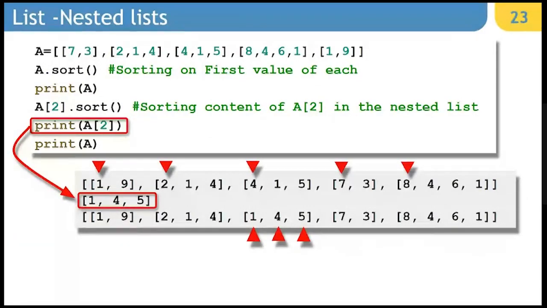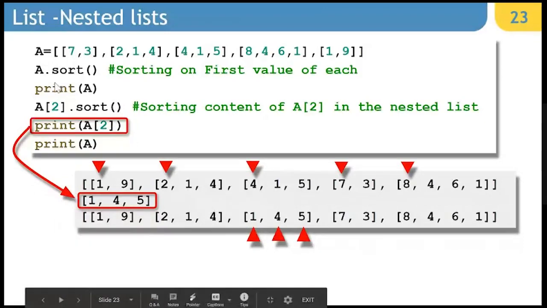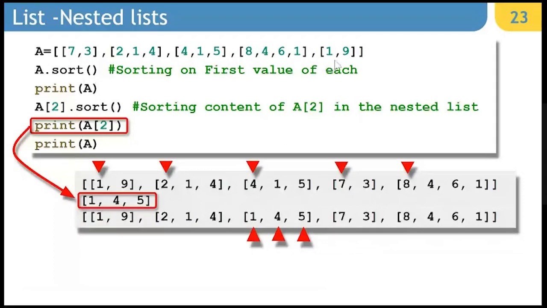Now in this particular example, we are talking only about sorting. If you look at the first sort, where we say a.sort, how is it going to sort? It is just going to look at the first element of each of these. Wherever it finds the first element matching, then it will look at the second element. Otherwise, it will simply sort on the basis of the first element.